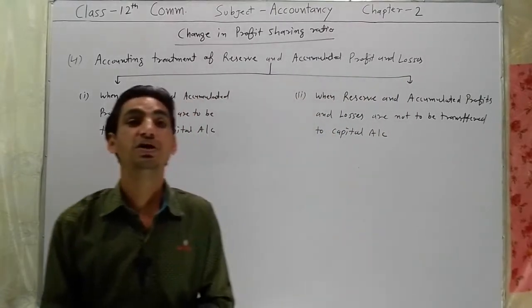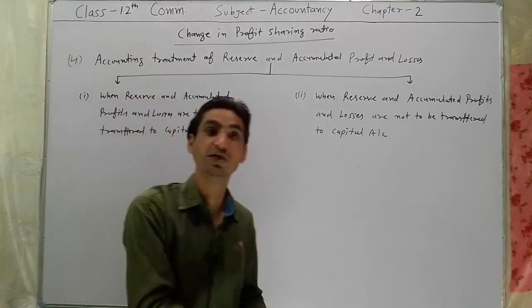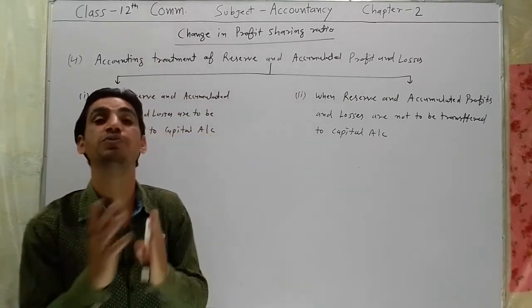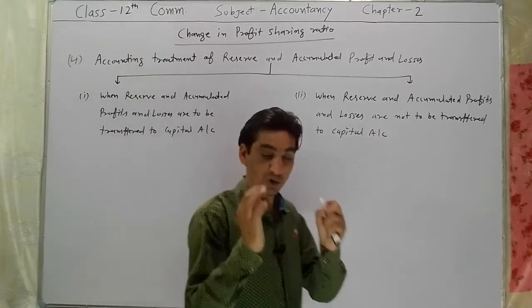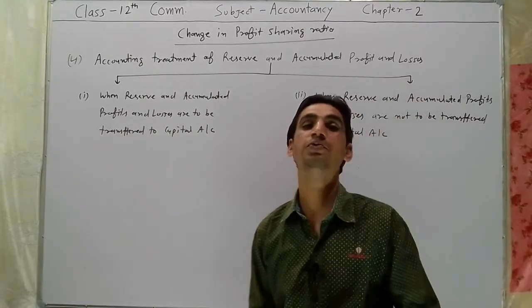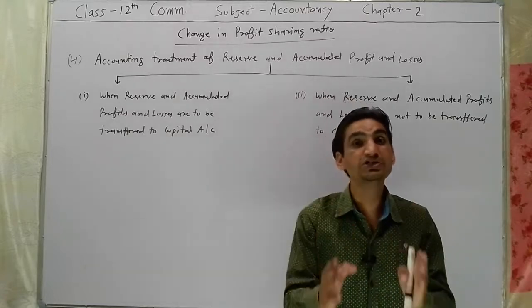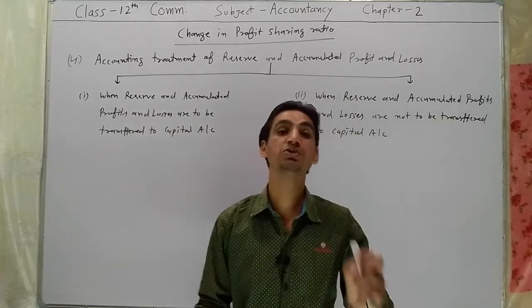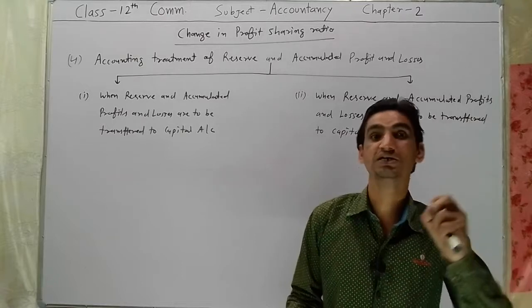First, you need to know what the reserve and the accumulated profits and losses are.